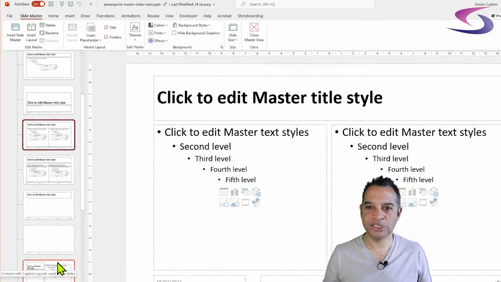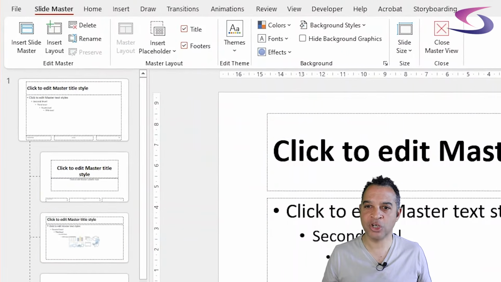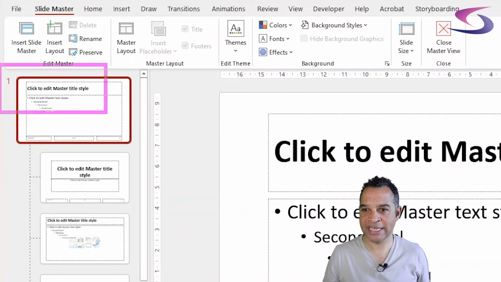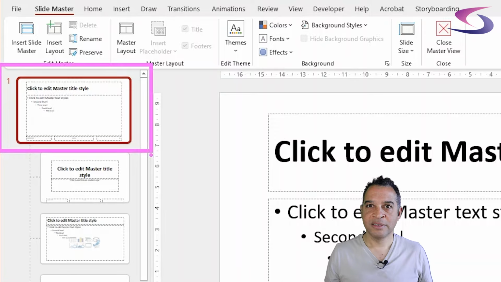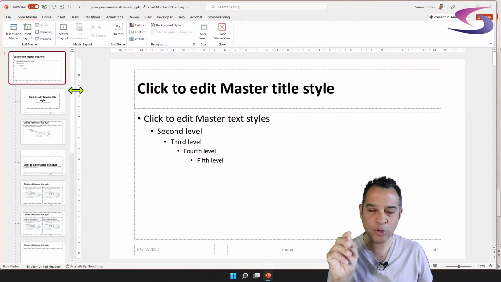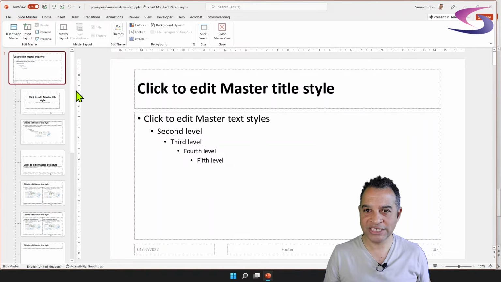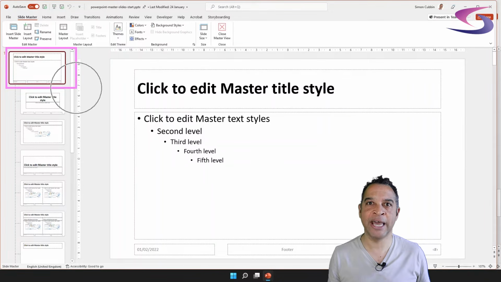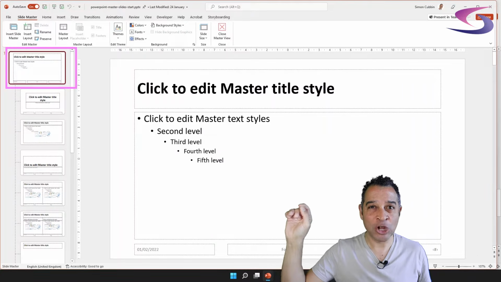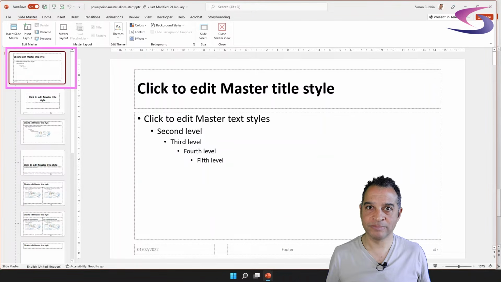Now, what I want you to do first is go all the way up to the top and click on the master slide layout at the top. Whatever I place on this slide, whatever I draw, and whatever changes I make to this master slide here will affect all of the slides in the presentation, no matter what layout they are on.